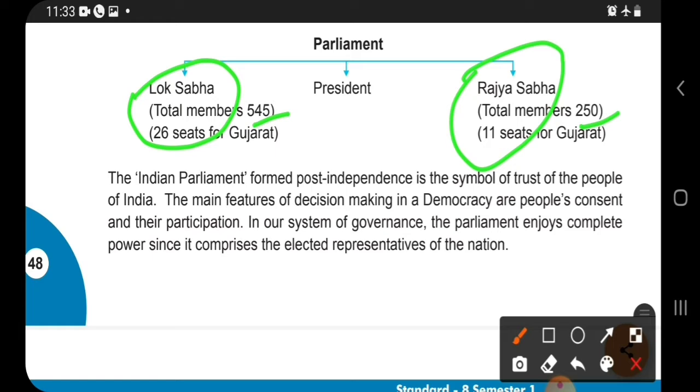Along with that, we can see that there are 26 seats for Gujarat in Lok Sabha, and for Rajya Sabha, Gujarat has 11 seats out of the 250.